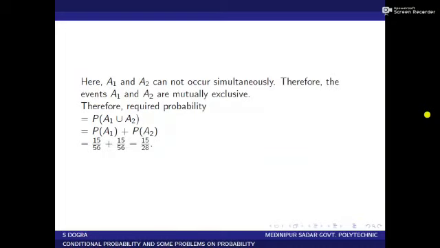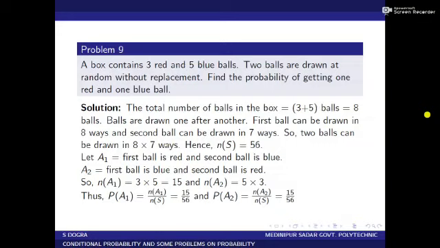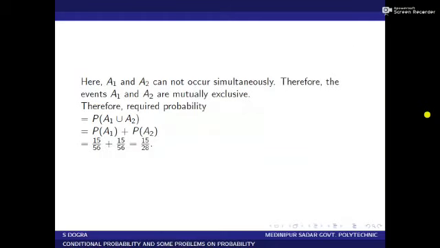Now A1 and A2 cannot occur simultaneously, therefore A1 and A2 are mutually exclusive events. Here the event A1 equal to first ball red, second ball blue, A2 equal to first ball blue, second ball red. So A1 and A2 cannot occur simultaneously, so they can be treated as mutually exclusive events.